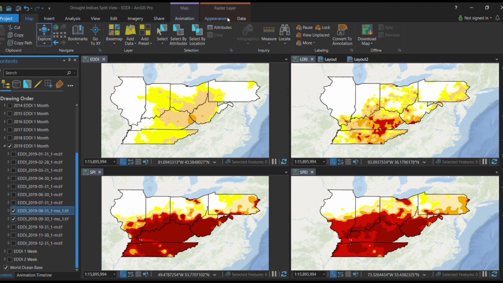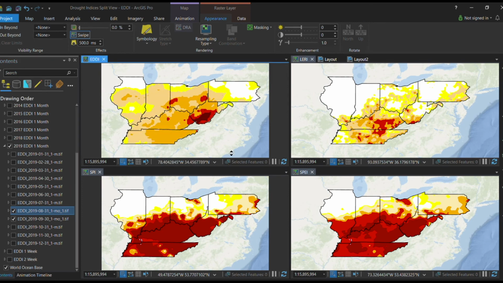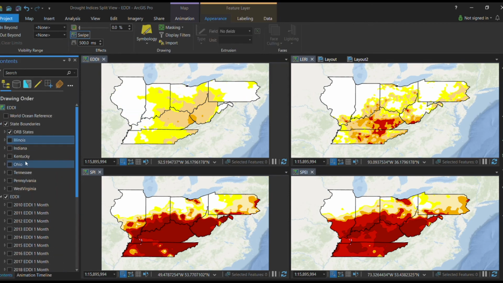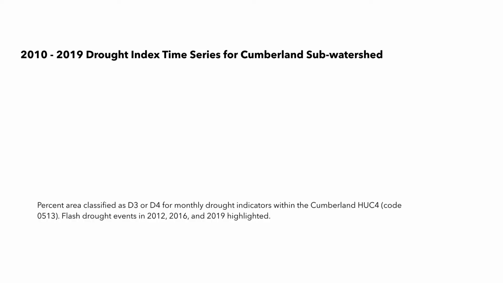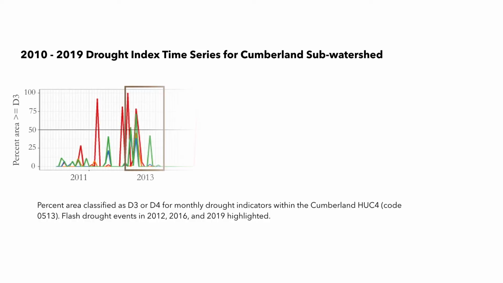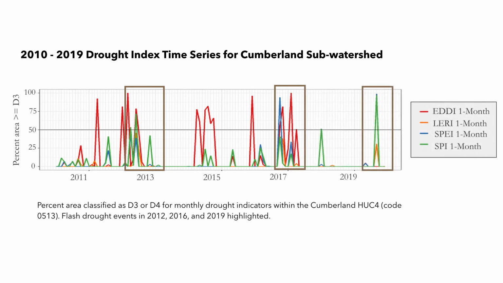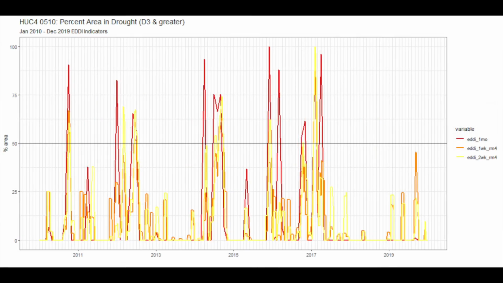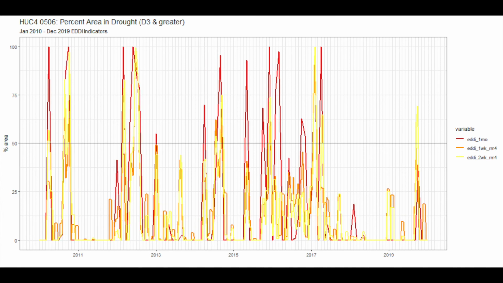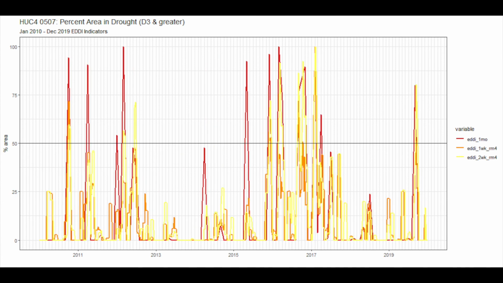An interactive ArcGIS Pro document was created for forecasters to assess and compare spatial and temporal patterns of the different drought index products. Time series of the percent area of drought categories and subwatersheds were also produced from 2010 to 2019 in order to further analyze the behavior of the indices at different events. EDDI exhibited more sensitivity, likely due to the meteorological variation of its inputs, but project partners identified it as a leading indicator and will now use it to raise their awareness of when to start paying closer attention to potential for flash drought.